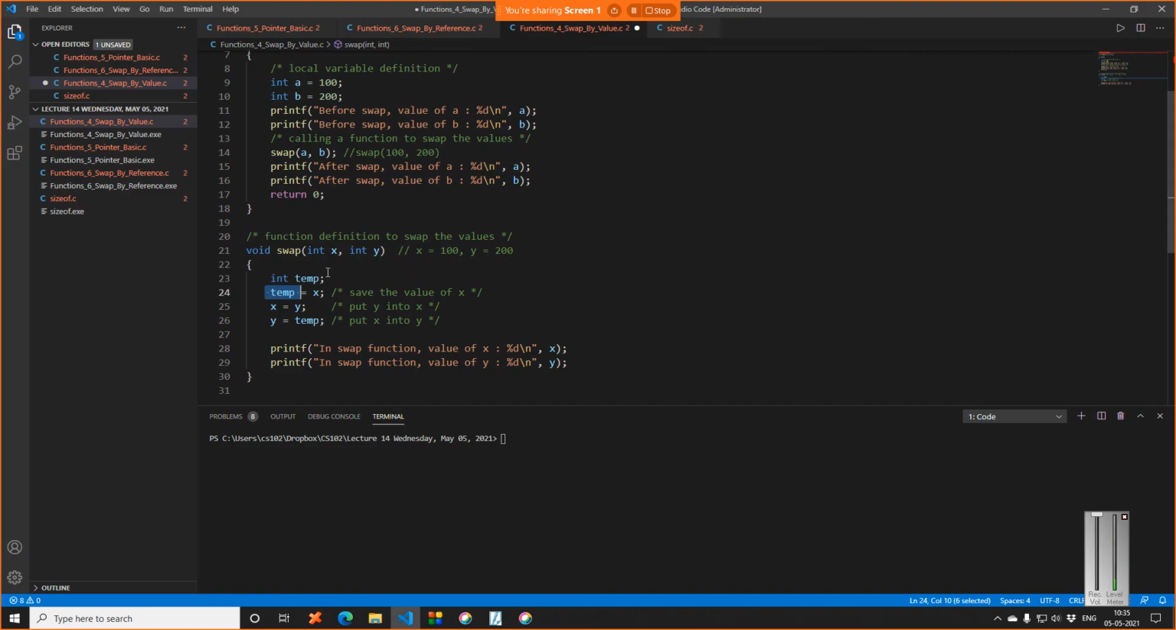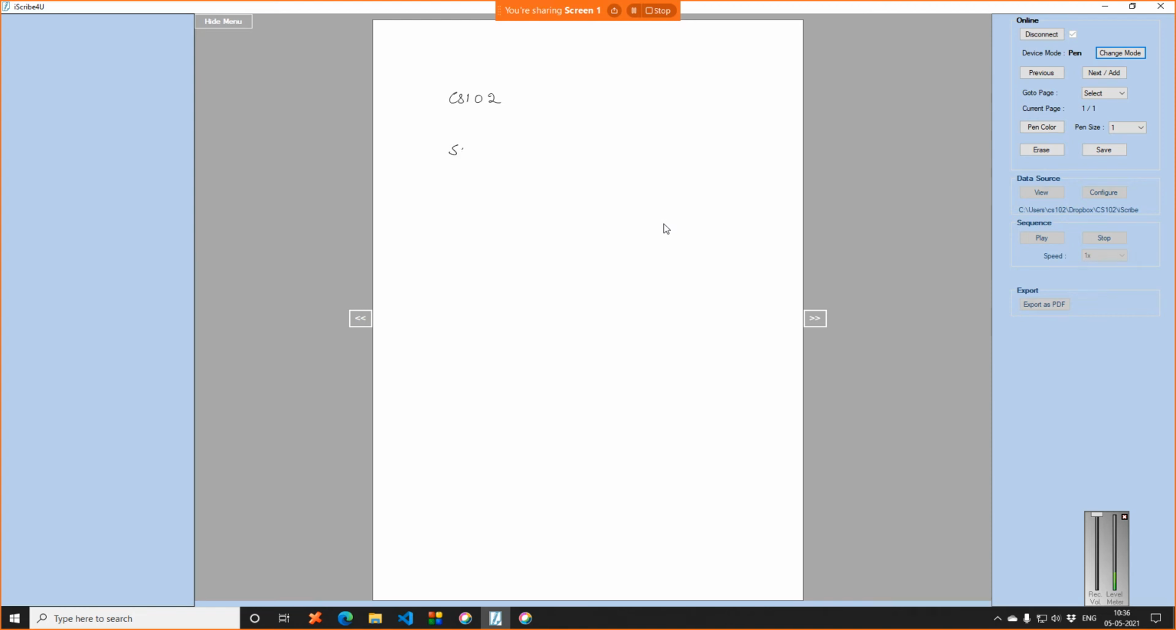So the code is, for a swap function with integer x and integer y. Now we know that x is 100 in our case and y is 200 in our case, right? So what happens? I am defining integer temp. So we have temp is equal to x, x is equal to y, and y is equal to temp. Let us draw three rectangles here, right? So this is temp, this is x, and this is y.